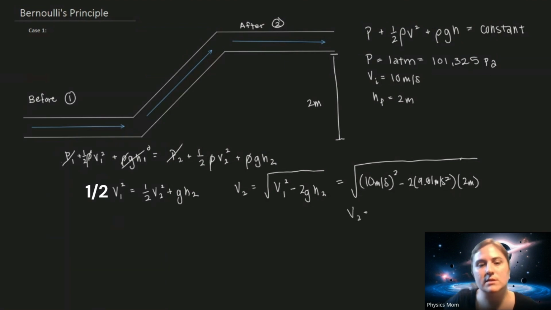V2 is going to simplify to 7.79 meters per second. So it came in at 10 meters per second, and it's coming out at 7.79 meters per second. Again, this is in the case where the pressure is the same throughout this whole system.